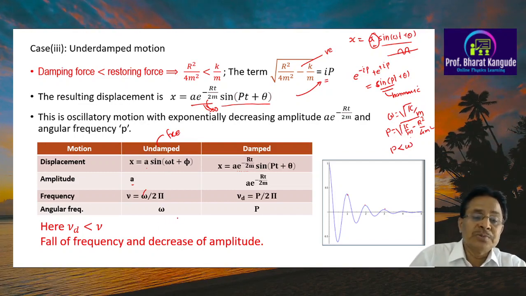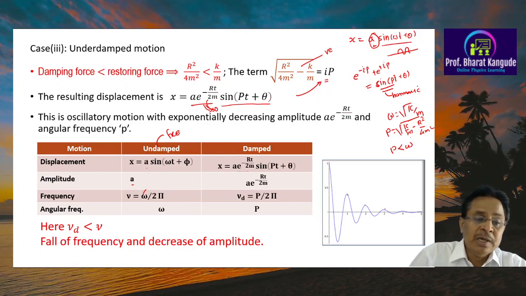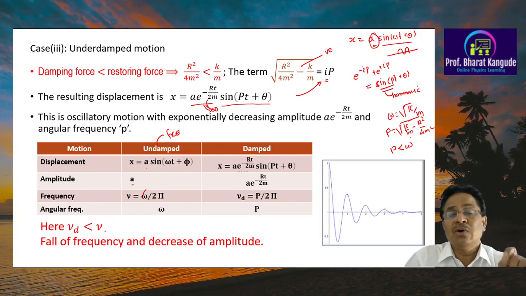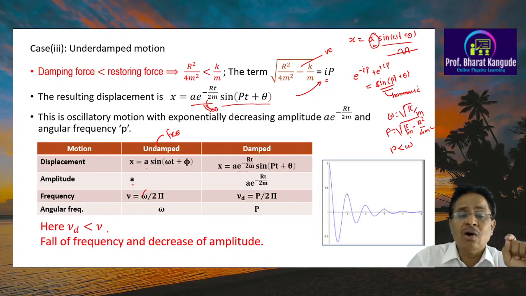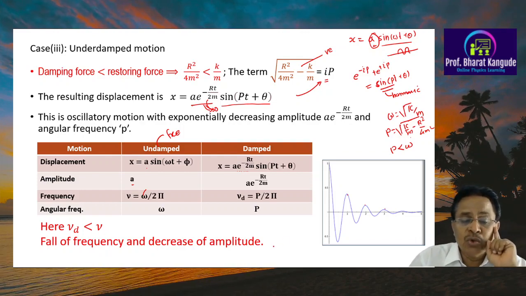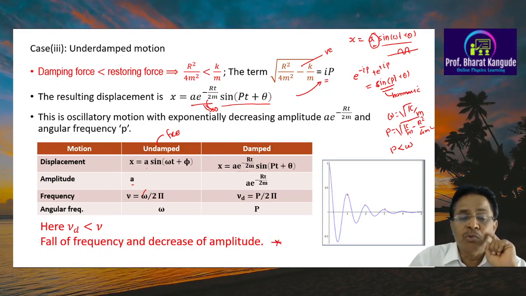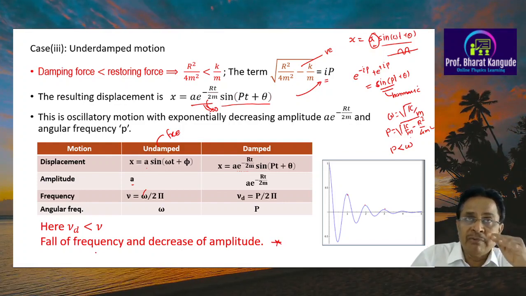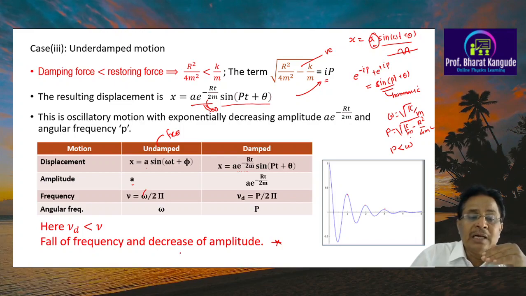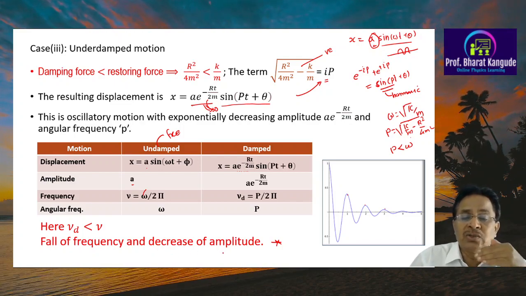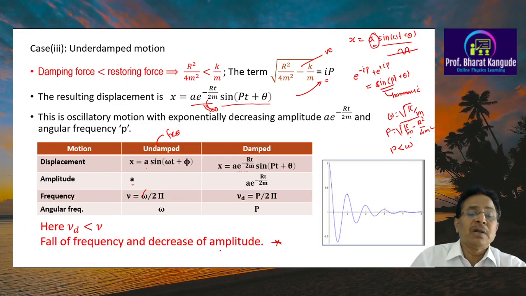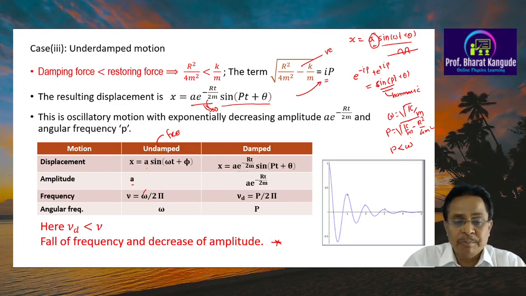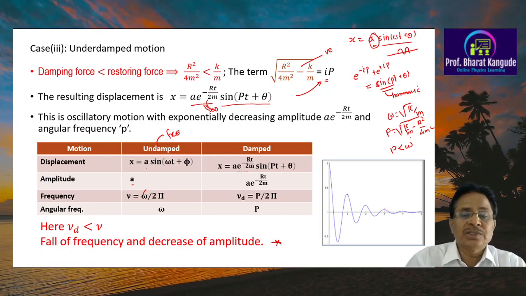Whenever we have this type of situation, that is called damped harmonic motion. In this case the frequency of damped harmonic motion is always less than the frequency of the free oscillations or undamped oscillation. These are the two important characteristics of this type of motion: the frequency reduces from omega to p, and there is a decrease of the amplitude, actually an exponential decrease. This is the basic mathematical or physical difference between our oscillator in chapter 1 and the oscillator in chapter 2.